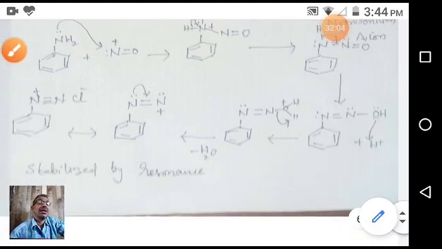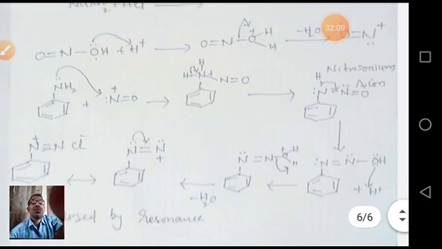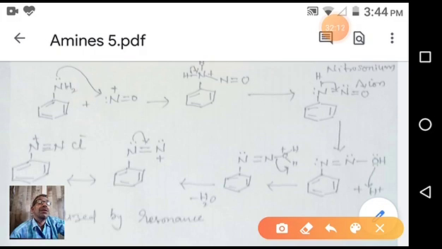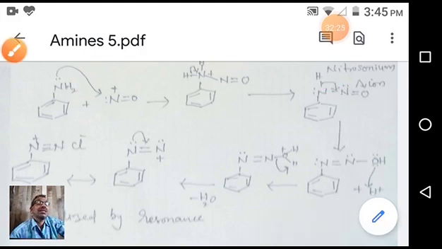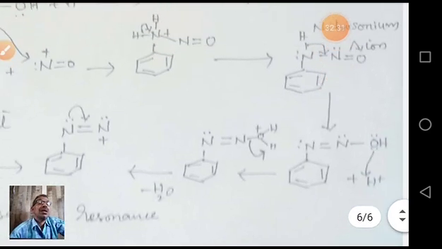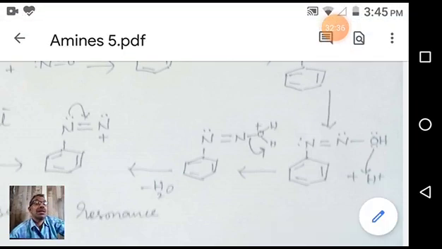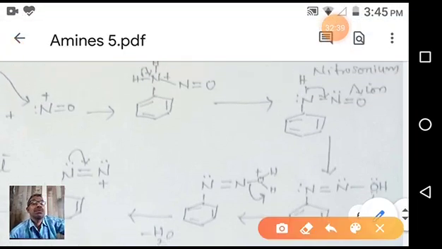Then after that, what is happening here? One more hydrogen is there on the nitrogen. The bond pair is moving towards here. Due to this, hydrogen is leaving as H plus. This H plus is adding to the oxygen. Due to this, we are getting this type of structure. You see, this is the structure we are getting due to proton change. So this is called enolization. This is similar to the keto form. It is a keto nitroso form, similar to the keto form.